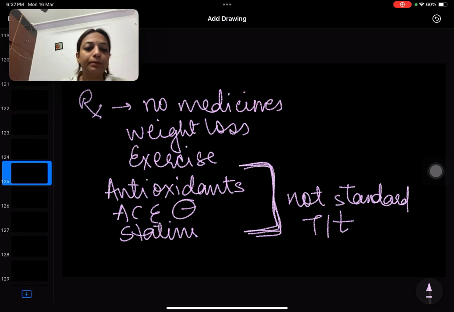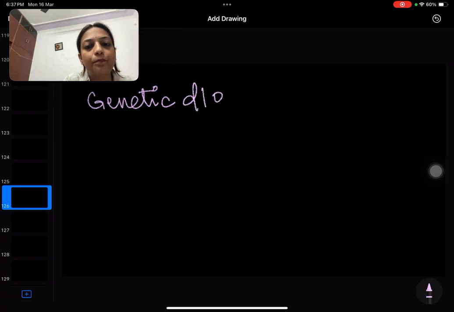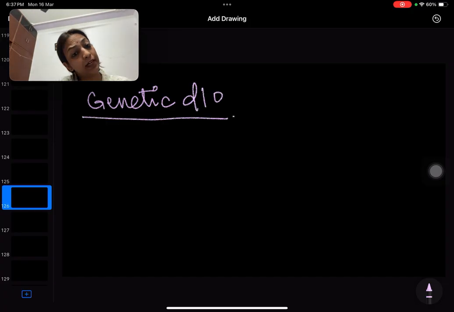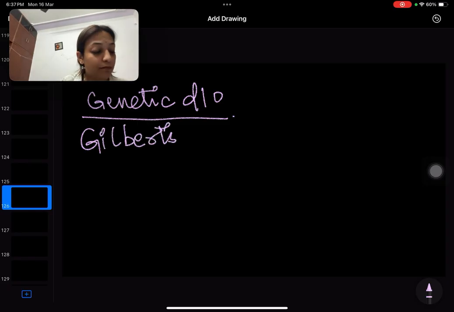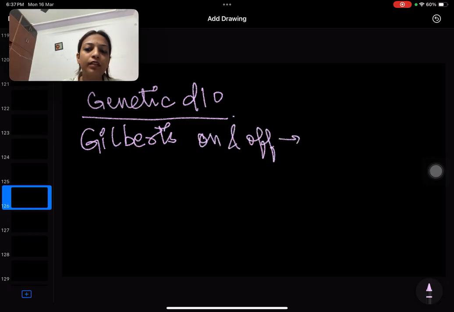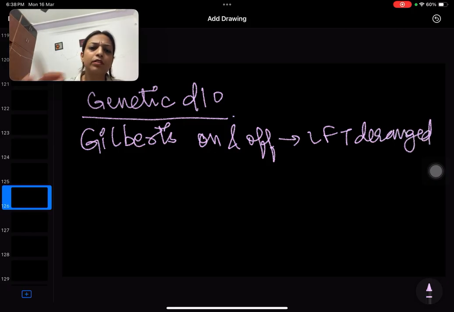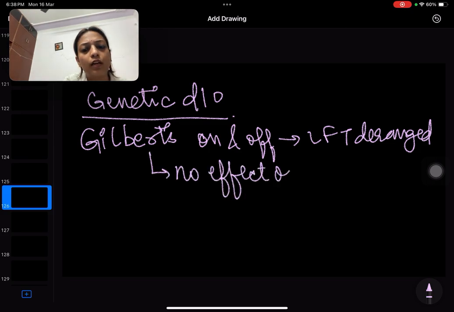Lifestyle modification, right? Now, let's talk about genetic and autoimmune liver disorders. So genetic disorders, if somebody asks me about genetic hepatic disorders, the first thing that comes to my mind is always Gilbert's. I don't know why, but that happens. So on and off, you will see that the LFT is deranged. Sometimes it's okay, sometimes it gets deranged. It does not have much effect on the liver, right? So no effect on the liver as such.